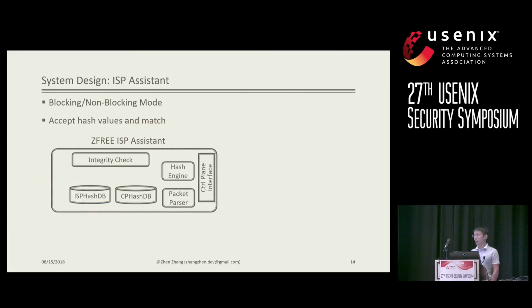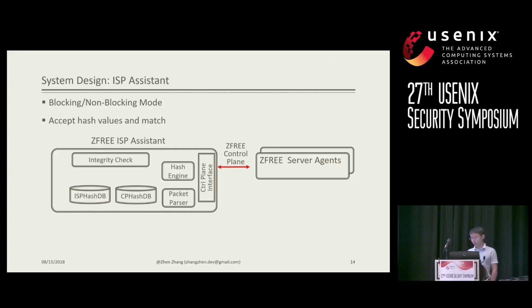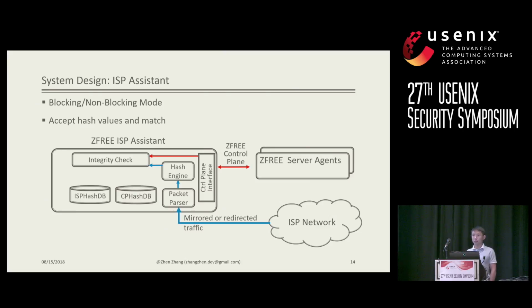So let's take a close look at ISP Assistant internals. There are mainly 6 modules inside ISP Assistant. It first will establish a connection with a server agent, and next it will get the key hash value from the server agent, so it knows which specific response packet goes out from a certain content provider. At the same time, it will accept the key mirrored or redirected traffic from the ISP network and pass that network traffic to generate a keyed hash value for each network packet it received.